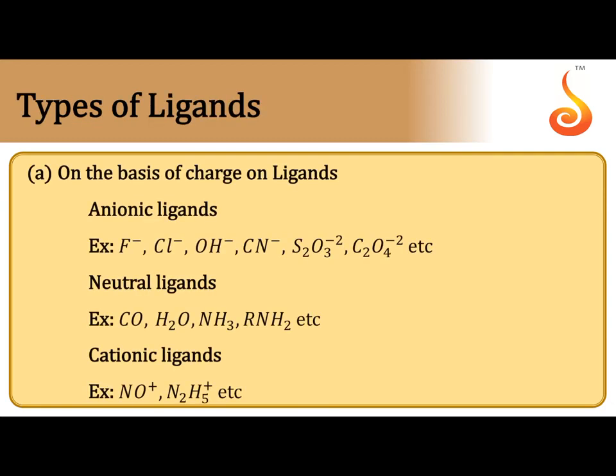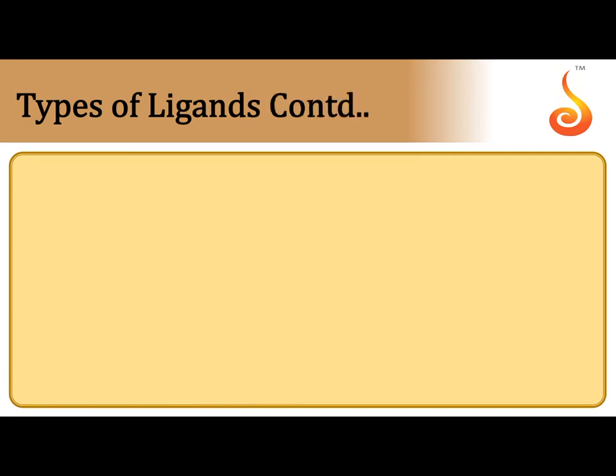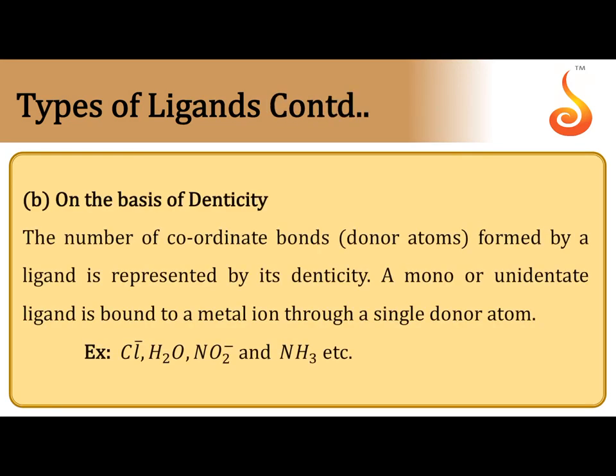Types of ligands. Based on the charge present on the ligand, ligands are divided into anionic ligands, neutral ligands and cationic ligands. You have to remember these. Anionic ligands like fluoride, chloride, hydroxide, these are all having negative charge but can act as electron pair donors. Next, neutral ligands, they have a lone pair at the central atom, so they act as electron pair donors but with no charge. Similarly, cationic ligands based on the charge.